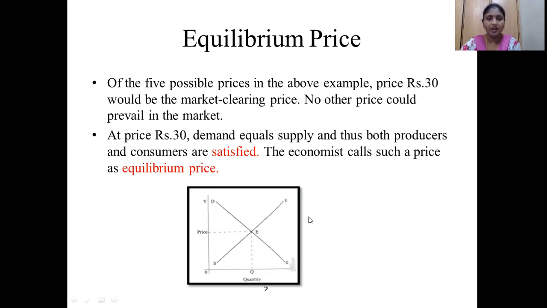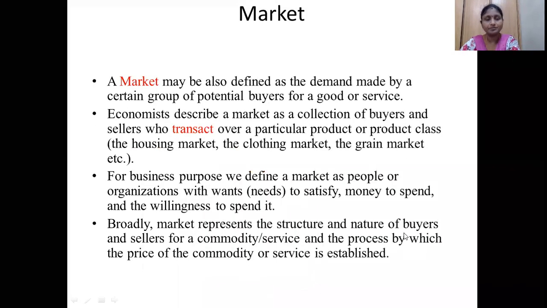For that we have drawn a curve, where these two curves intersect at a particular point. That point is called E, and E is nothing but the equilibrium price. That is what we saw in the last class.